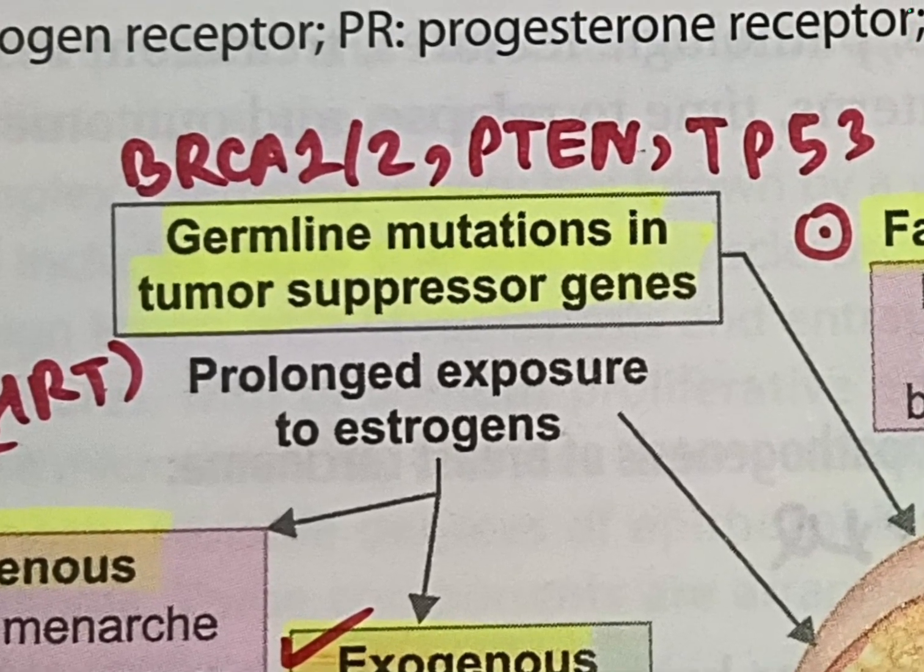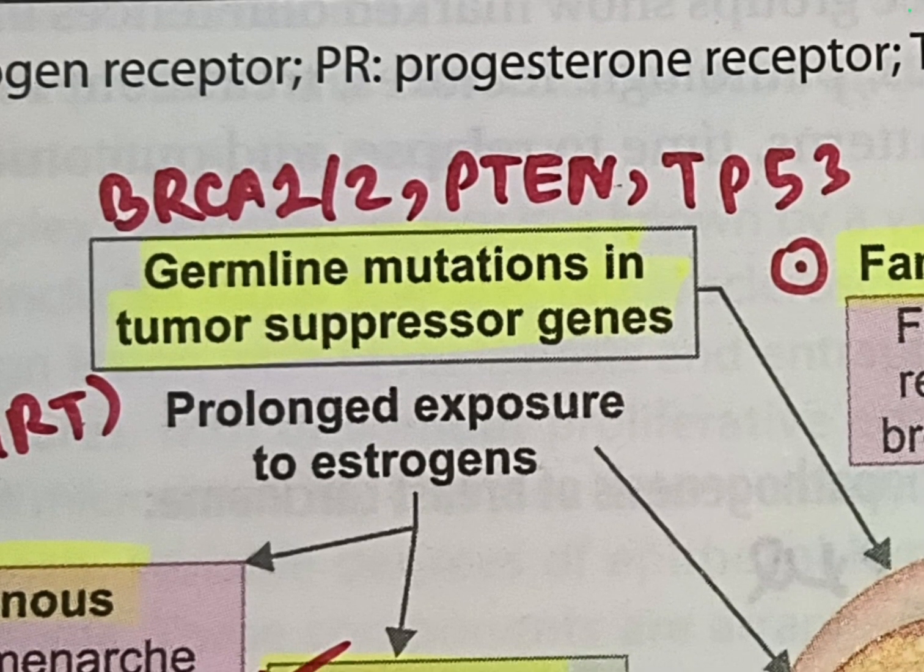Next, come to germline mutations. Mutations in tumor suppressor genes like BRCA1, BRCA2, or both. Then PTEN, TP53 germline mutations. Germline means from birth. Germline mutations in tumor suppressor genes increase the risk of developing breast cancer.